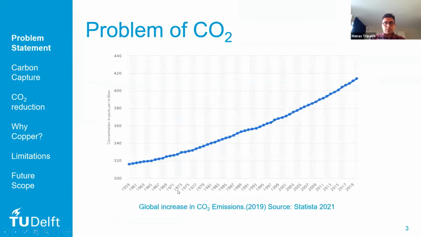The problem of CO2 is not new actually. This graph shows that over the last 70 years there has been a meteoric rise, measured in parts per million. I'm pretty sure it's not a very tough graph to understand, but it shows that CO2 emissions have constantly been increasing.